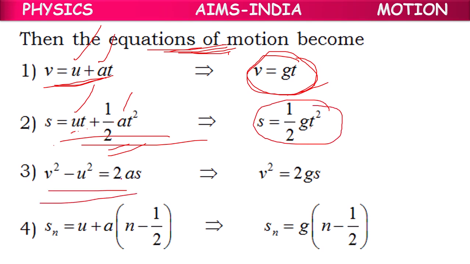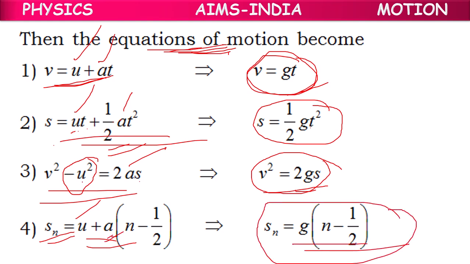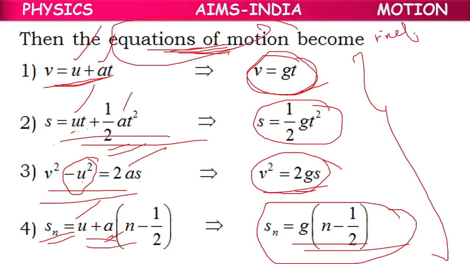V square minus U square equal to 2AS: U square is 0, so V square equal to 2GS. Or Sn equal to U plus A into (n minus half): U is 0, and in the place of A we keep G, so G into (n minus half). So these are the equations of motion for a freely falling body.